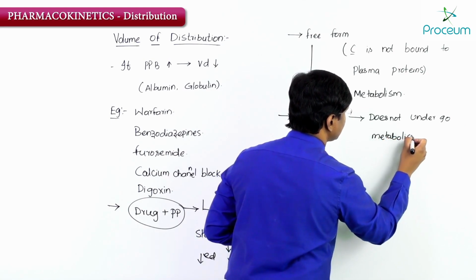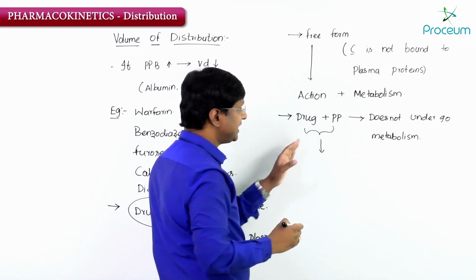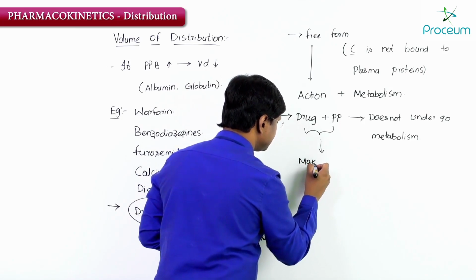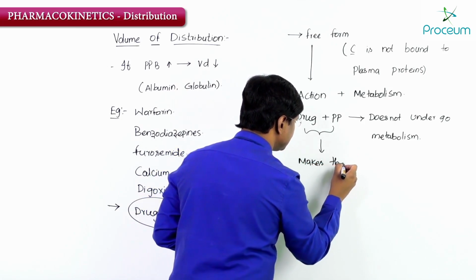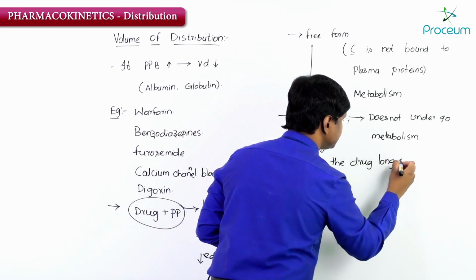This particular property makes the drug long acting.